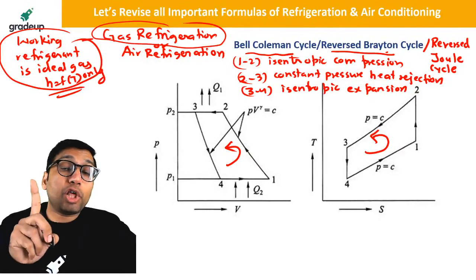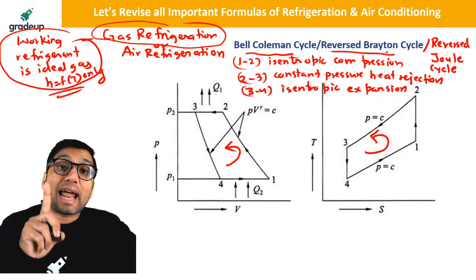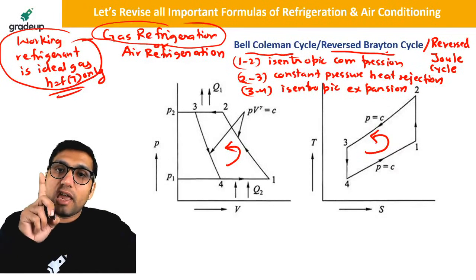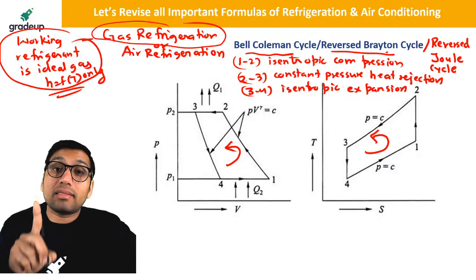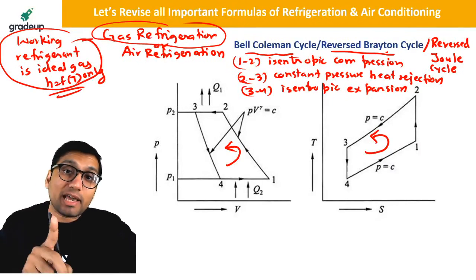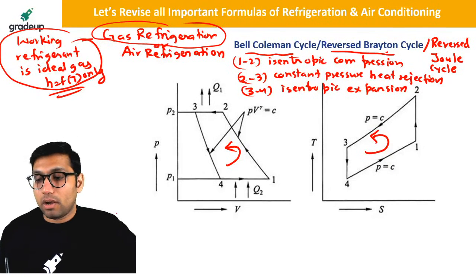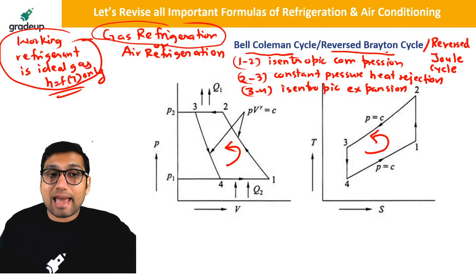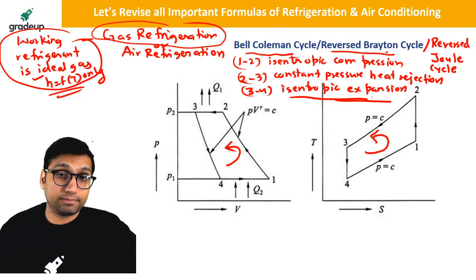I have told you in thermodynamics that a throttling process is never done for an ideal gas, because if you do throttling of an ideal gas, it will not decrease the temperature. Pressure will be decreased, but temperature will be the same. So because we are using an ideal gas here, we will not be using a throttling process, we'll be using isentropic expansion, not isenthalpic expansion, sorry.